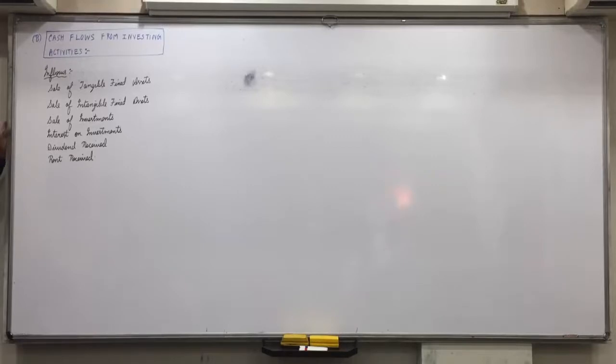Do you understand this? So what all inflows are possible? These are the maximum inflows possible. You'll have 2-3 only out of that. Sale of tangible fixed assets, sale of intangible fixed assets, sale of investments, interest on investments received, dividend received. And that's why, if you remember, in operating activities, what we used to do with these three? O minus. Why we used to minus, and under which heading?